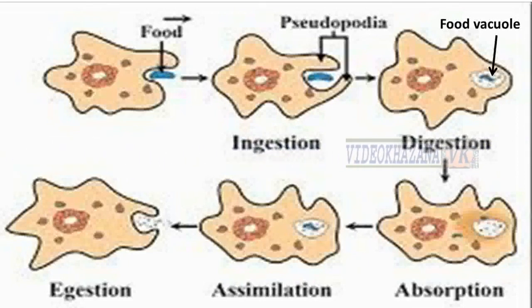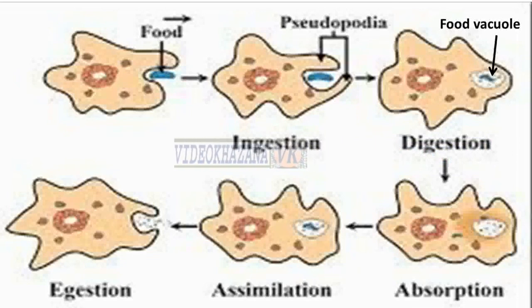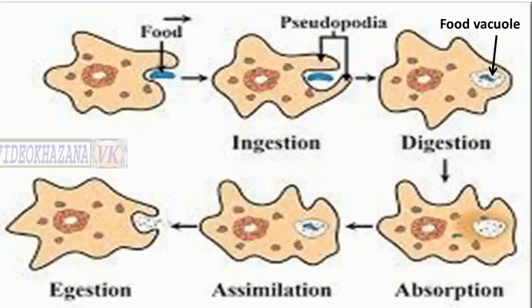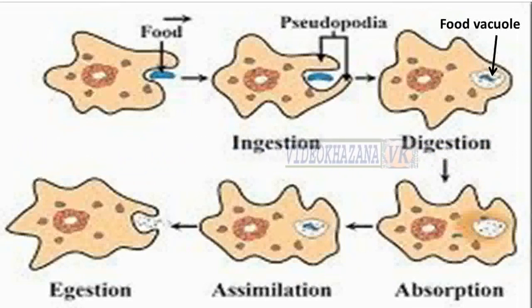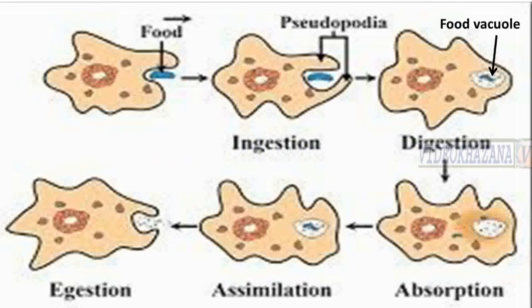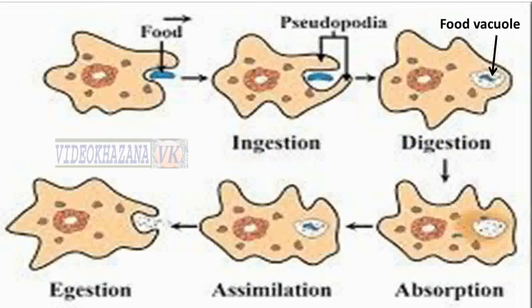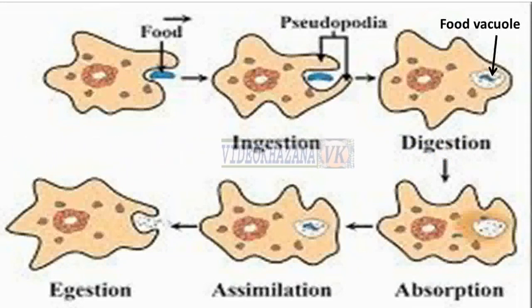Second step, in amoeba, food is digested in the food vacuole, and digestive enzymes which are present in the cytoplasm around this food vacuole enter into this food vacuole and start digesting the food present in it. After that, absorption. Digested food present in the food vacuole of amoeba is absorbed directly into the cytoplasm. Now, cytoplasm absorbs the digested food using the diffusion process.